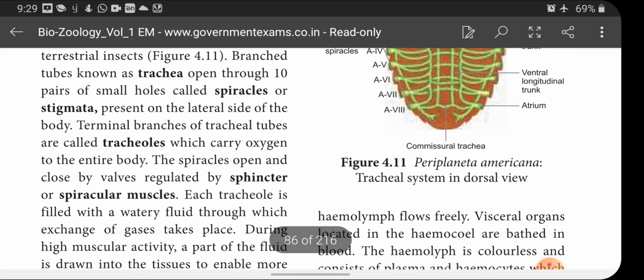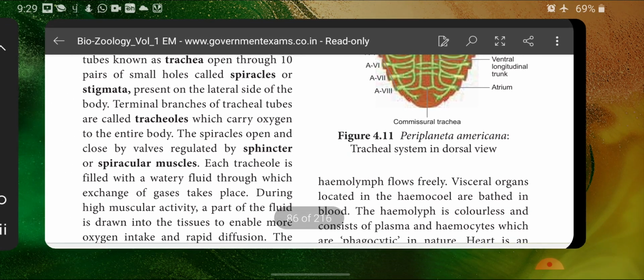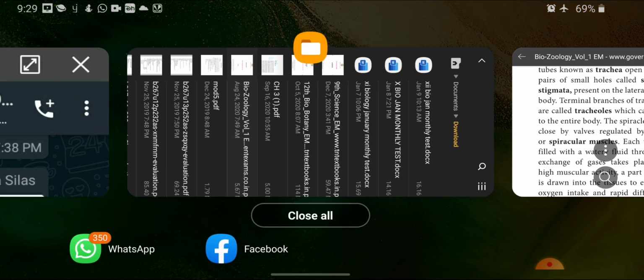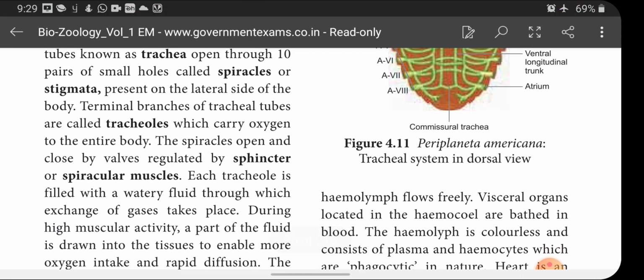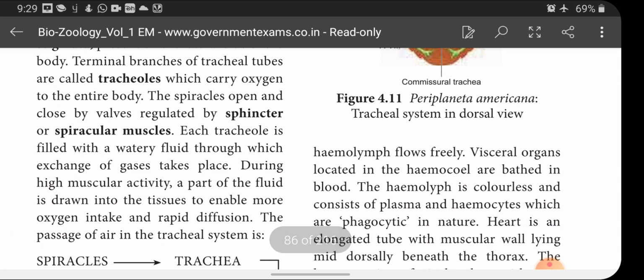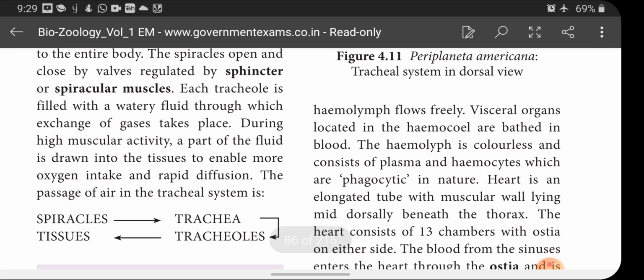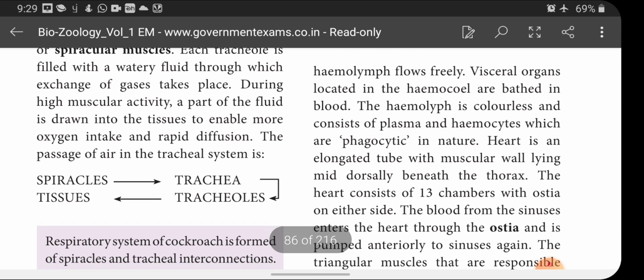Next, the spiracles. Spiracles open and close by valves regulated by sphincter and spiracular muscles. Each tracheole is filled with a watery fluid through which exchange of gases takes place. During high muscular activity, a part of the fluid is drawn into the tissues to enable more oxygen intake and rapid diffusion.